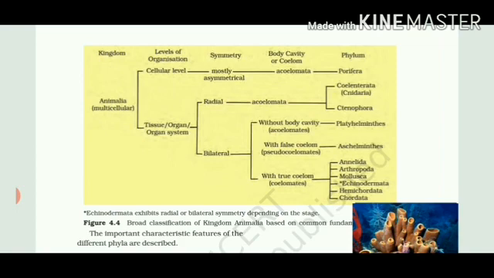Now let's talk about Coelenterata, which are also called Cnidaria. So in Cnidaria, C is silent. Okay. So which features are there? The body is made up of tissues and their symmetry is radial. I hope you understand what radial symmetry is, that we can cut equal halves by as many planes of the body. Number 3rd feature is no true cavity. Then coming to Ctenophora, all the points are similar.